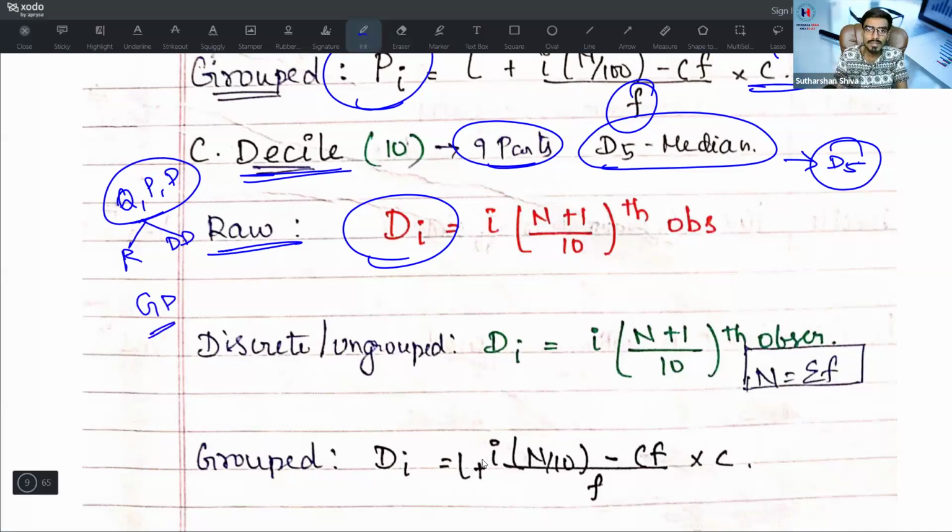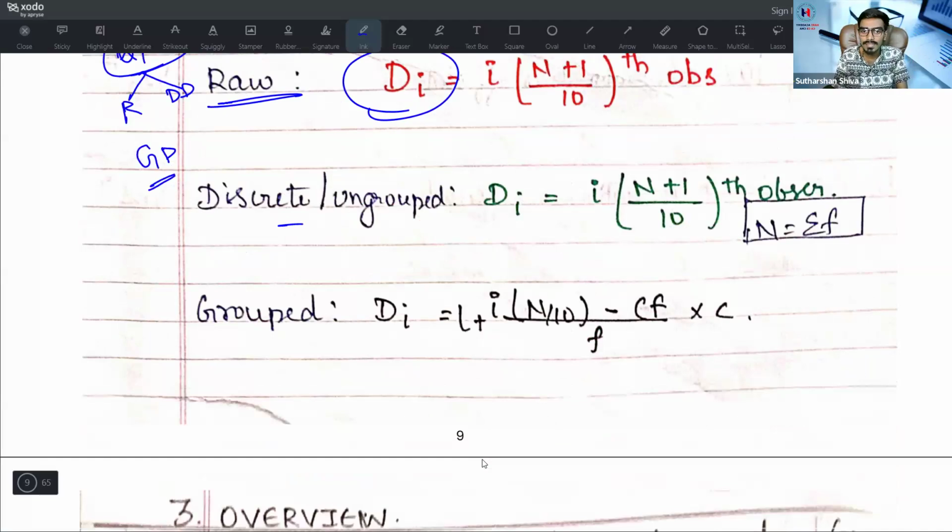Then come to discrete data. For discrete data, Di is equal to I into (N plus 1) divided by 10th observation, where N is equal to summation F. For grouped data, Di is equal to L plus I into (N by 10 minus cumulative frequency) divided by frequency into C. That is for grouped data.